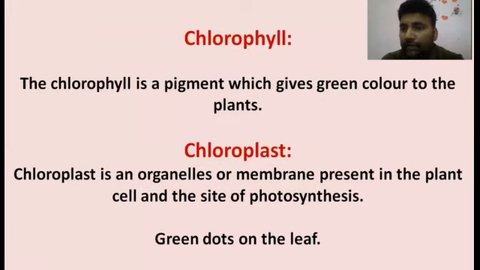If we talk about humans, where do they prepare their food? They prepare their food in the kitchen. So the plants also prepare their food in the chloroplast. Hence, we call the chloroplast the kitchen of the cell, because the plant's food is prepared there. Once you check the leaves, there will be green dots over them. Those green dots are called chloroplasts, and in the chloroplast we have a green pigment called chlorophyll.